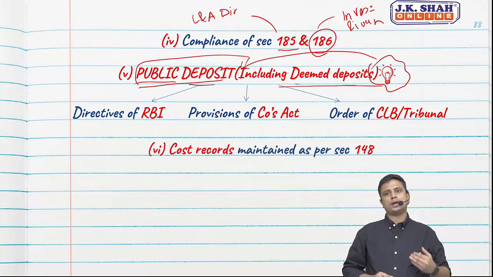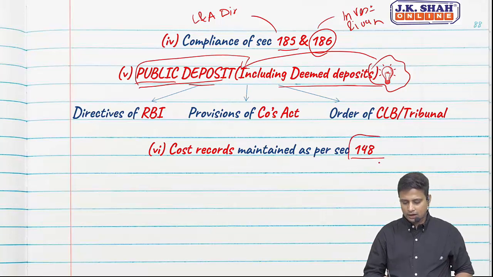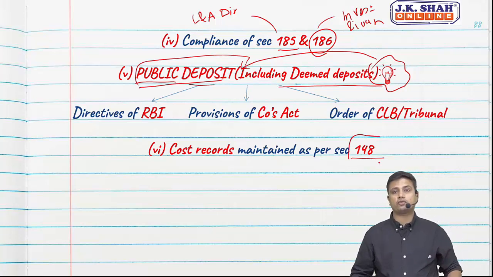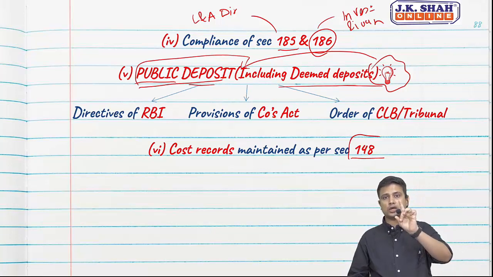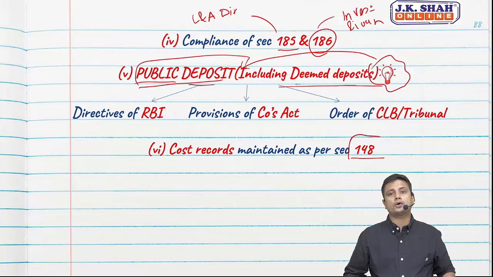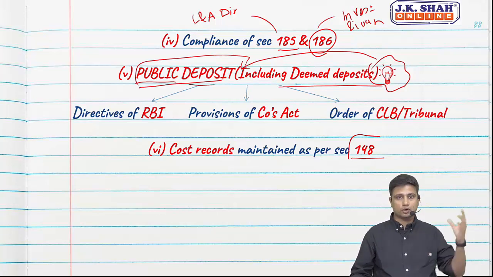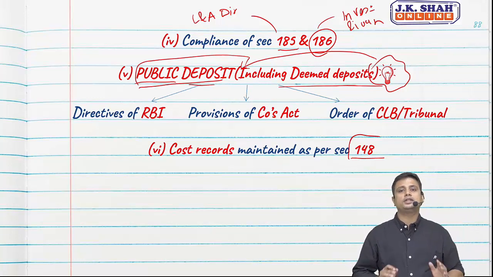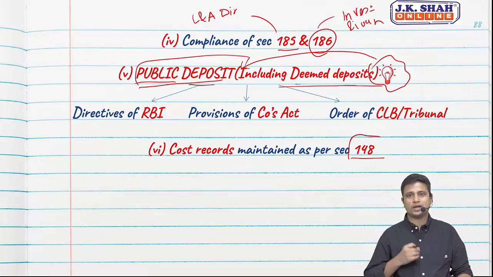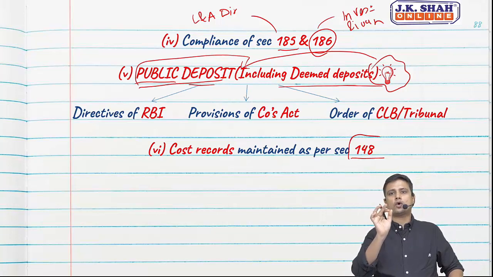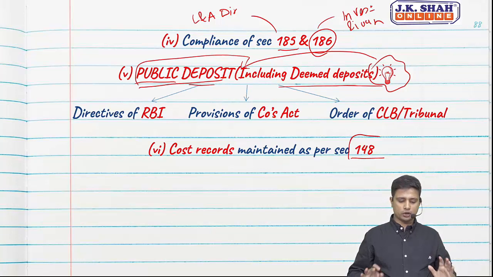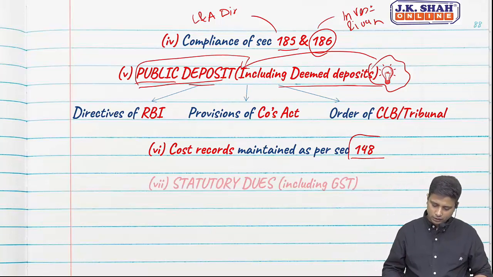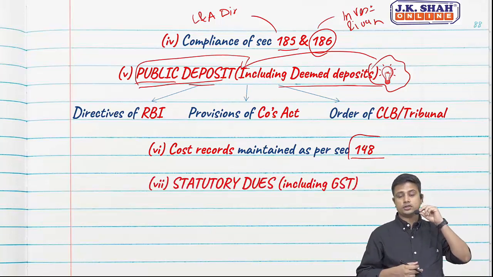Cost records are maintained as per section 148. We have already covered section 148. So section 148, whether the cost records are maintained. So you are not talking about cost audit. We are talking about cost records where our overall turnover is greater than or equal to 35 crores, of regulated and unregulated. Then we need to maintain cost records. So we are just supposed to report here whether the cost records as required under section 148 have been maintained or not. That's it. Clause 7, statutory dues.